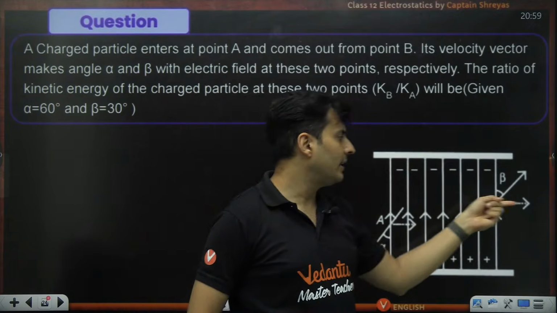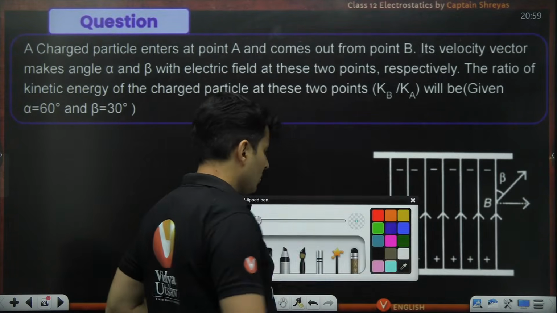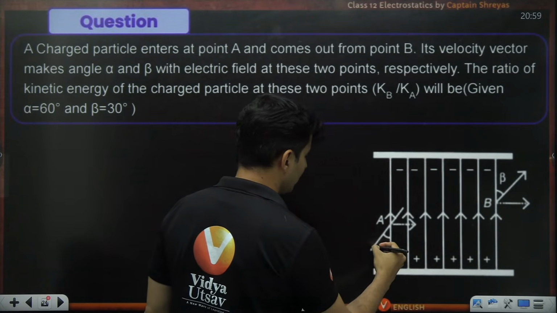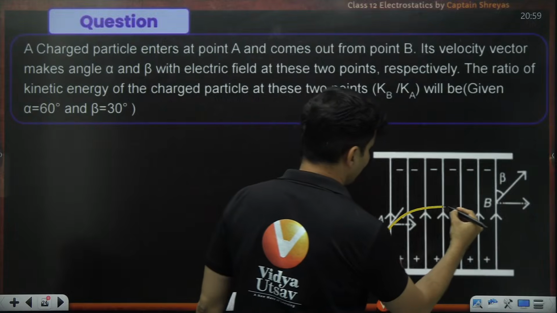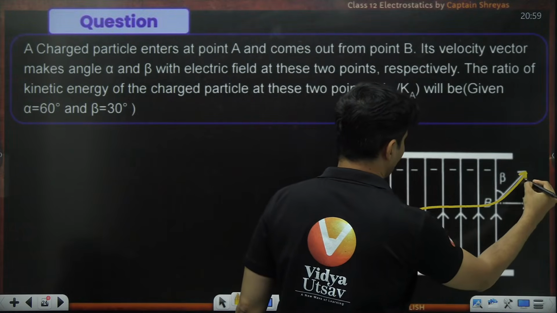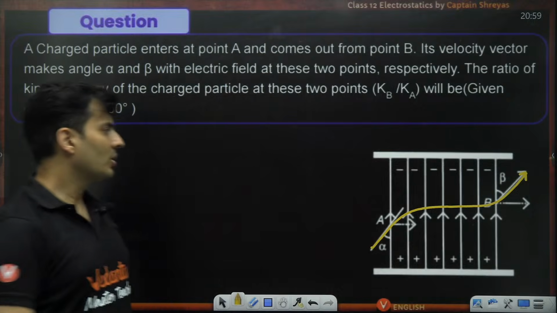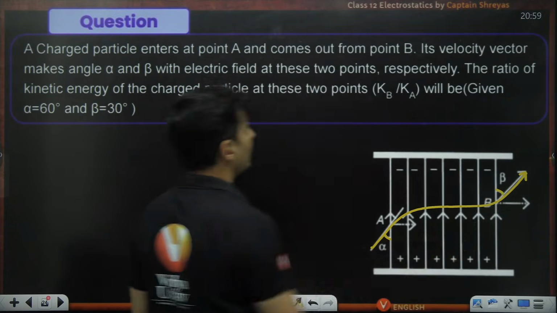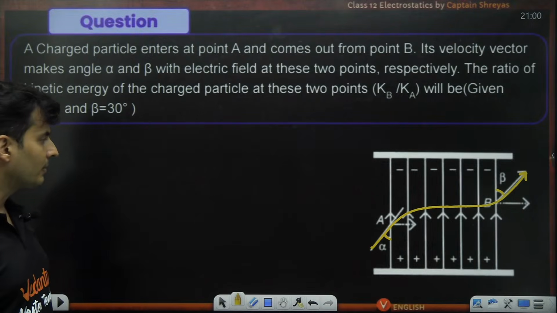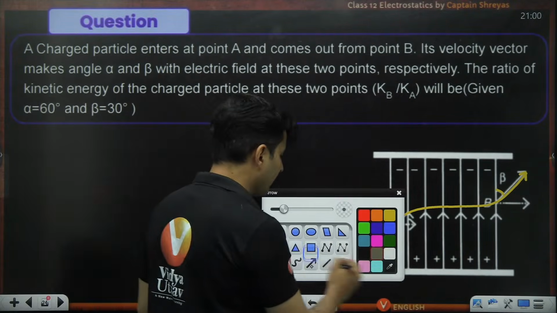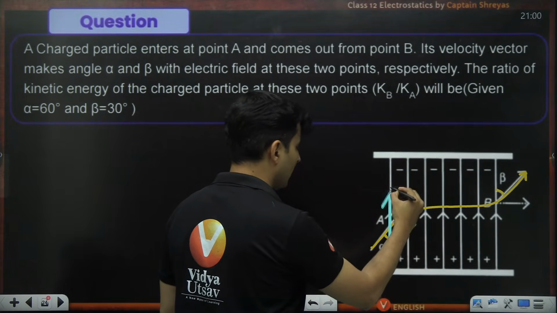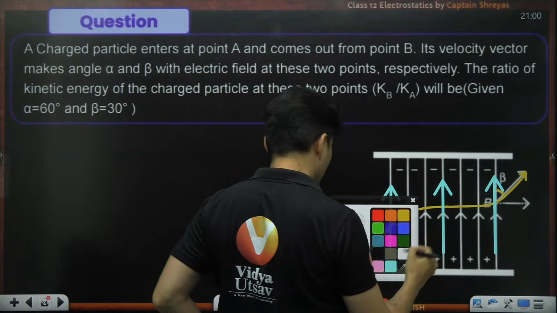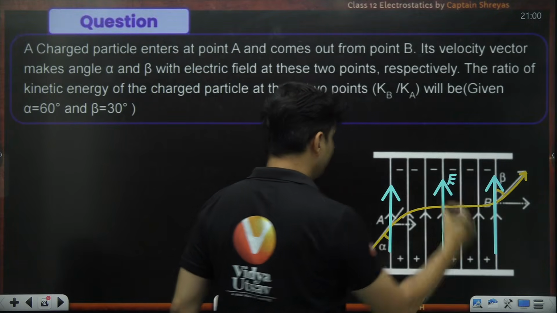A charged particle enters like this and exits like that. So the question is, what is the ratio of the kinetic energies at B and A? Important thing, this is the direction of the electric field.